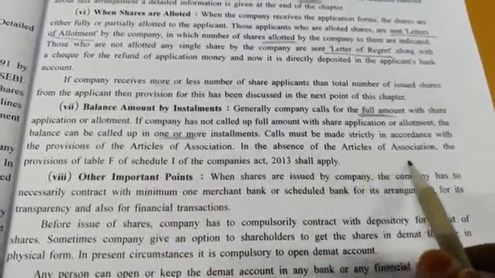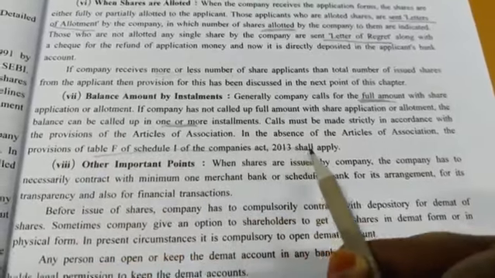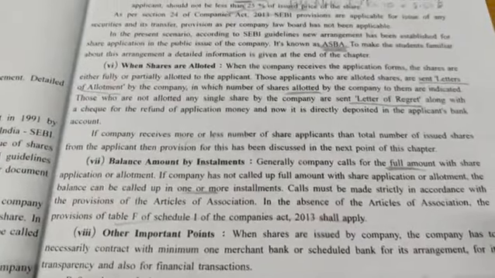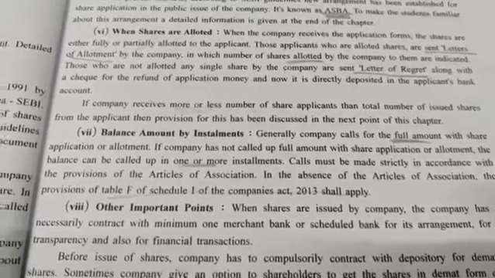In the absence of Articles of Association, the provisions of Table F of Schedule 1 of the Companies Act 2013 shall be applied. Suppose there are no Articles of Association, so in that case, Table F of Schedule 1 of the Companies Act is applicable.